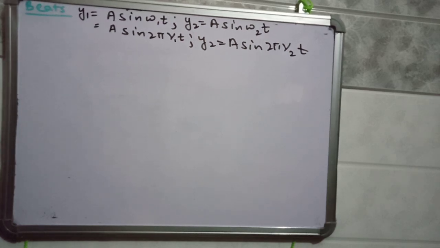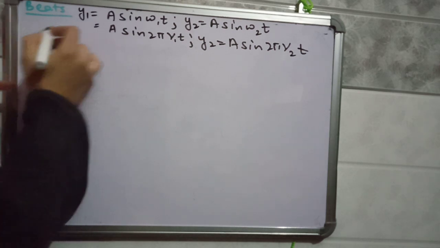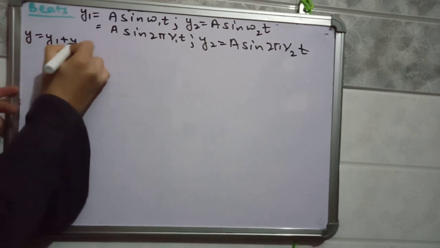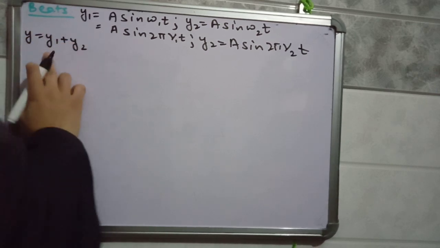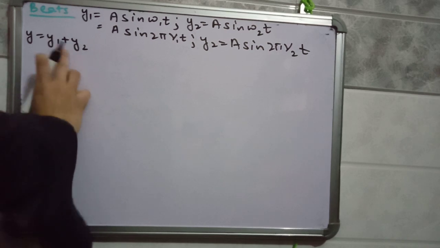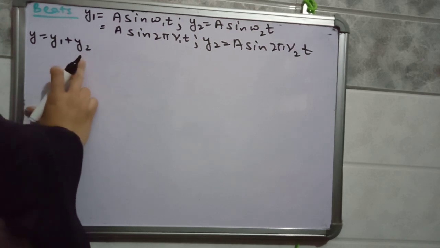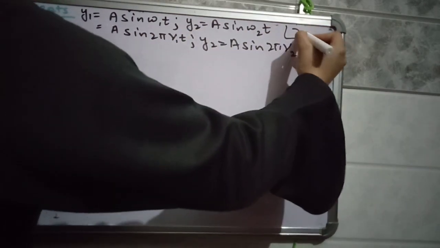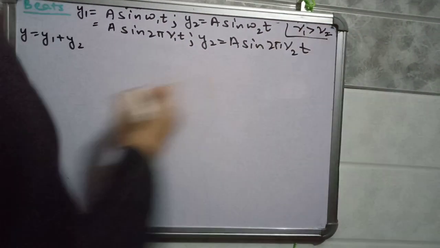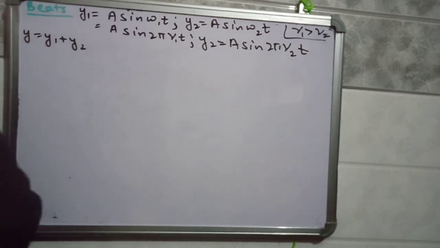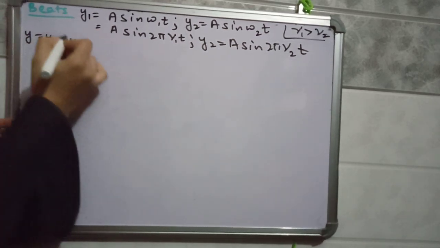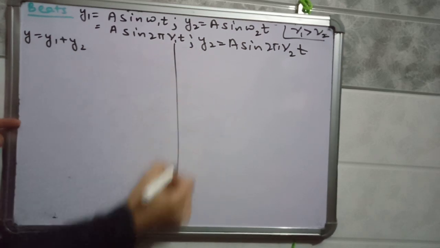When they superimpose, their wave equations just add up. So add both these equations: y is equal to y1 plus y2. This one is the wave equation for the first wave, and this one is for the second wave. Suppose nu 1 is greater than nu 2, so the frequency of the first wave is greater than the frequency of the second. When they add, a new wave is formed.